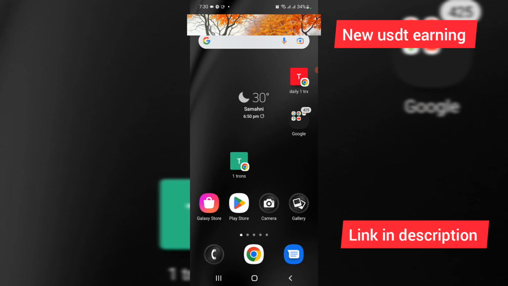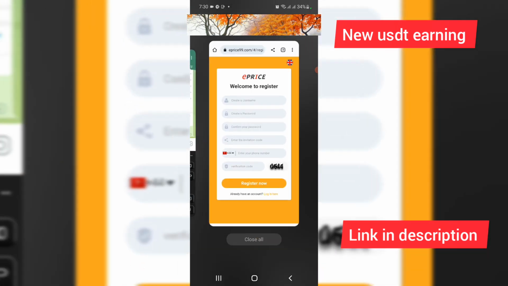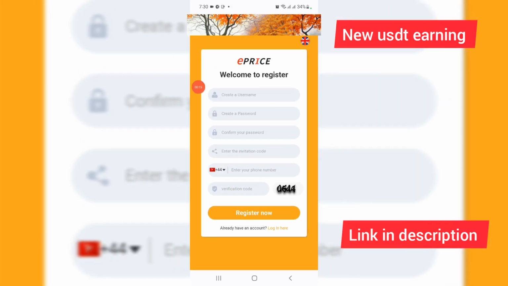Friends, today the big USDT mining and earning website launched, and I will provide the website link in the description. First, how to create the account? Then you can check this.